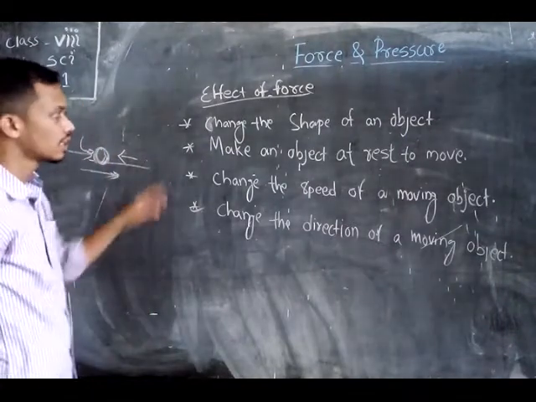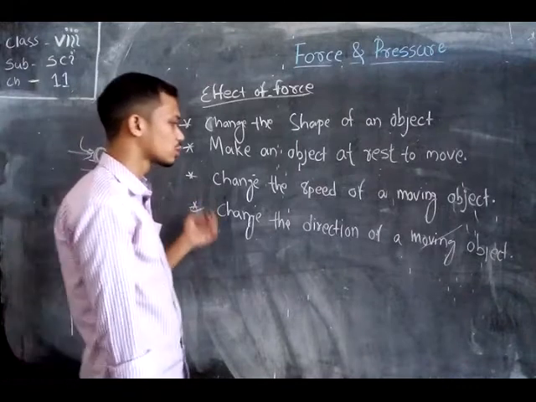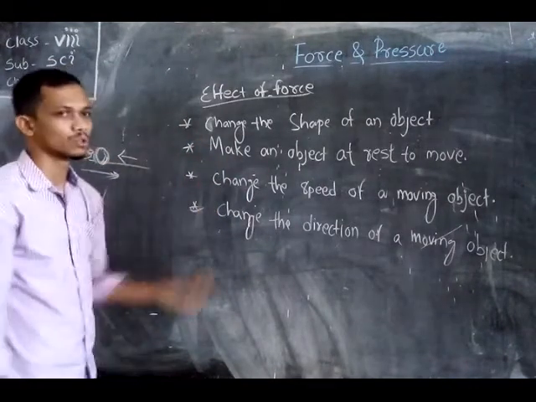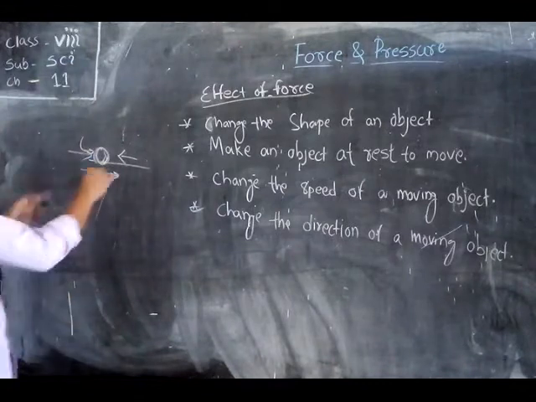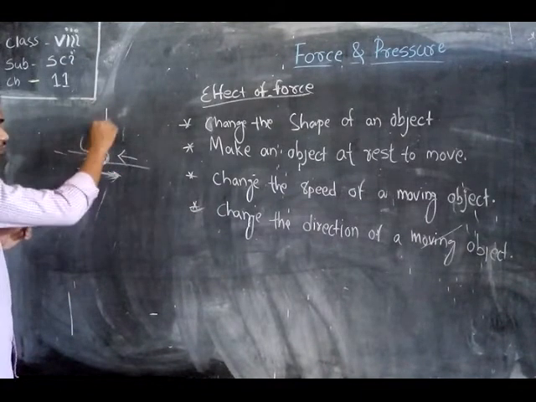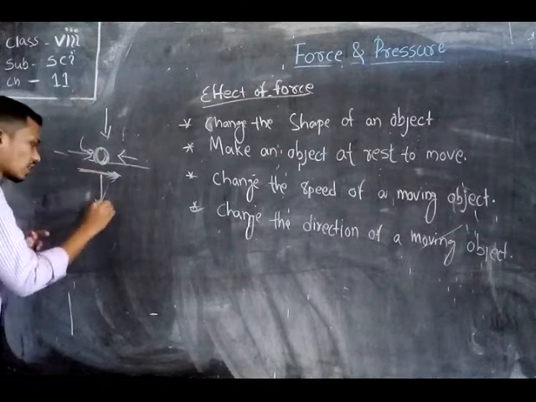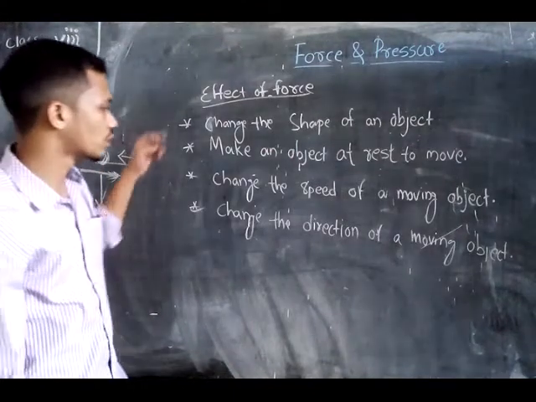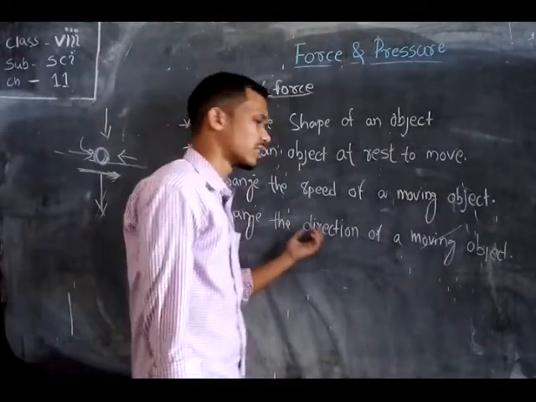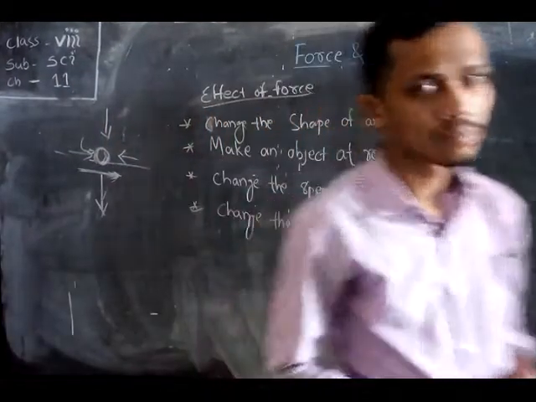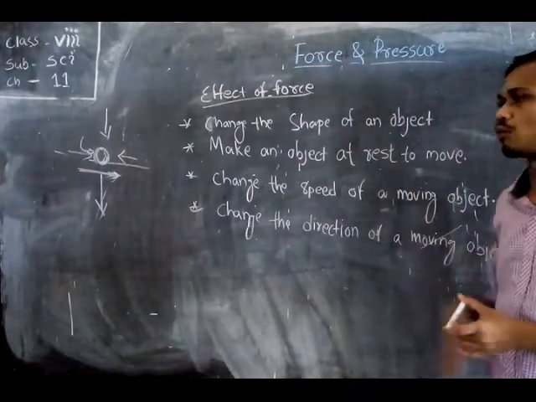Here we know that force can also change the direction of a moving object, and it can also bring it to rest. Okay, suppose the ball is moving in this direction, and if you apply a force in this direction, then the direction of the moving object will change to this direction. So the force helps to change the direction of the moving object. These are some effects of force.